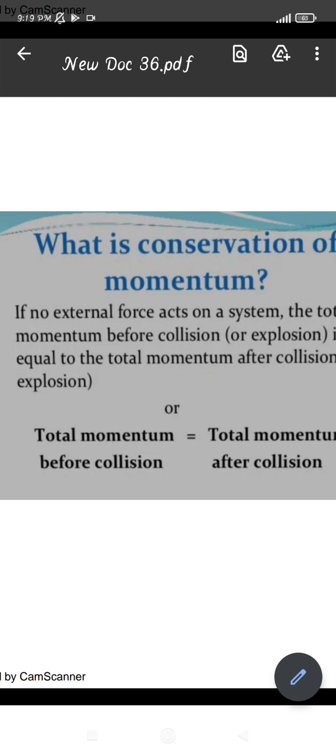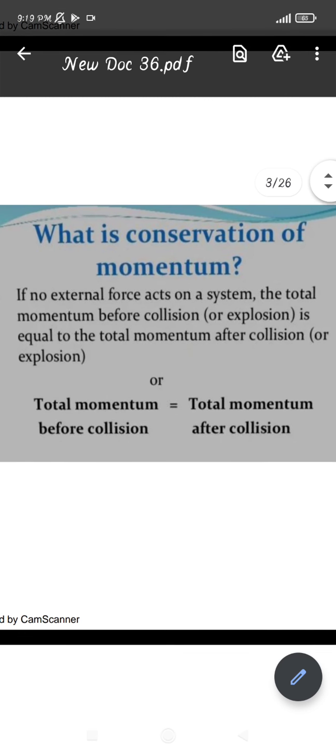So what we can say is that the momentum is conserved, that is, before collision and after the collision. You may have read this topic in class 9th also, but not so deeply, because at that time the derivations were not included, as we didn't know what the derivation was telling. But here you should know the derivation also.